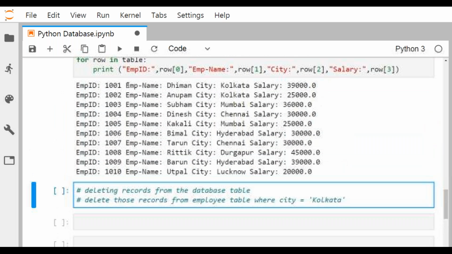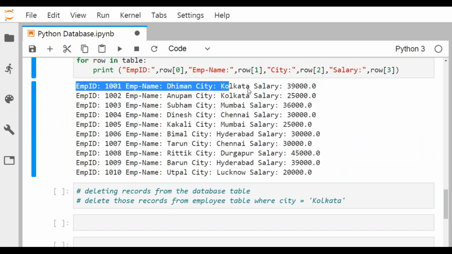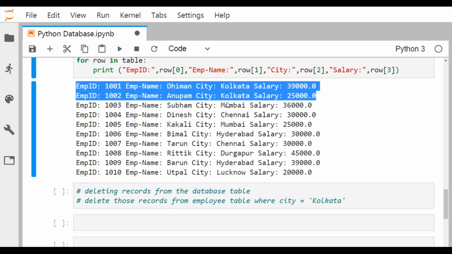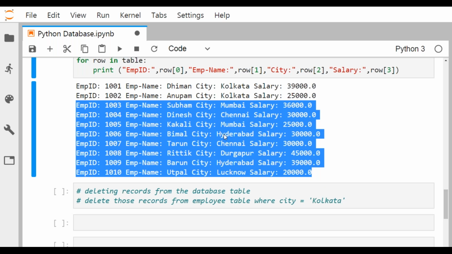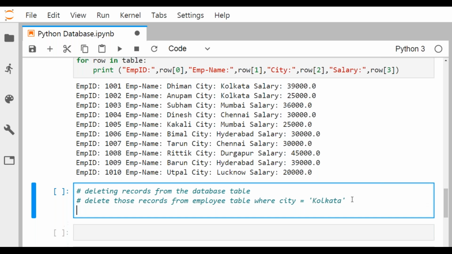Let me check. We have two employees from Kolkata, Dhiman and Anupam. They are from Kolkata only. The rest of the records, 8 records, will remain unaffected. Only these 2 records will get deleted. So now we are supposed to write the delete query.